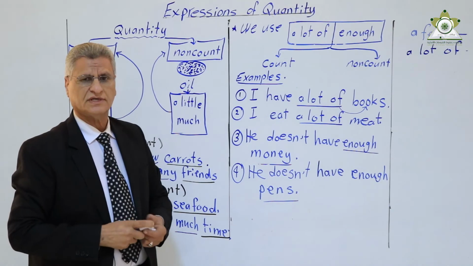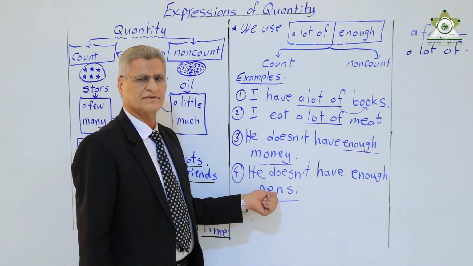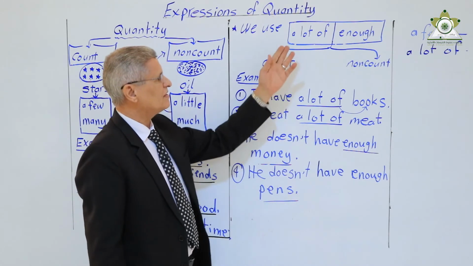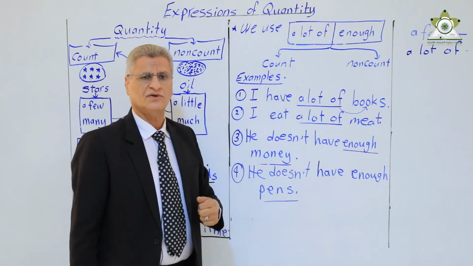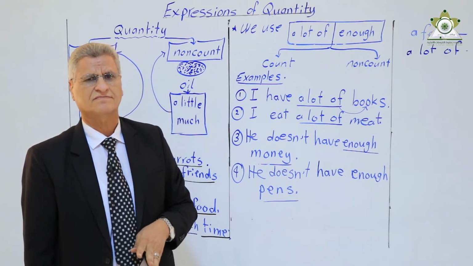We also used enough with a count noun, like pens. So, a lot of and enough are used with both count and non-count.